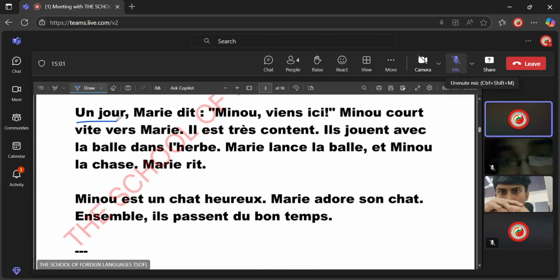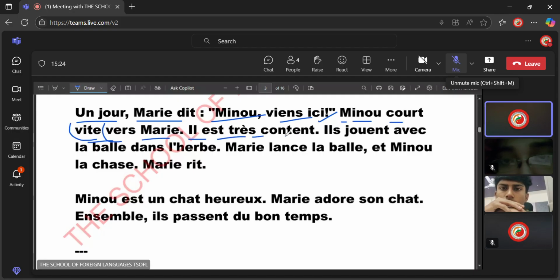Un jour, one day, Marie dit, Marie says, Minou viens ici. Minou come here. Minou runs fast towards Mary. Minou court vite vers Marie. This is a word for fast. This is a word for towards. He is very happy. Il est très content.